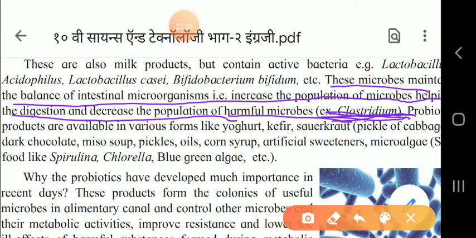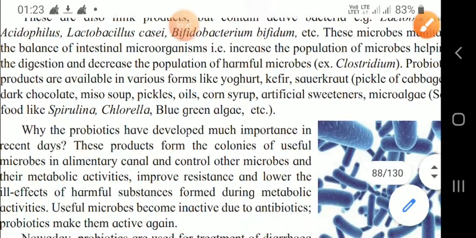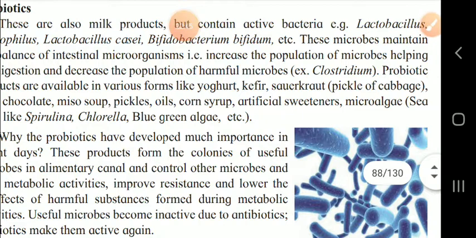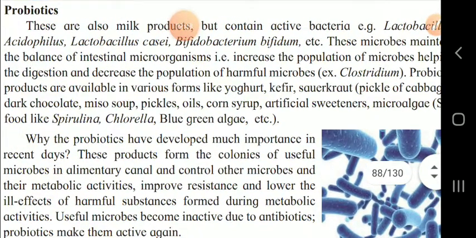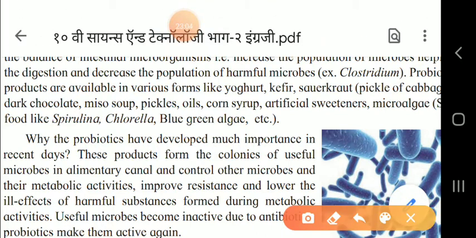And now here we'll see probiotics. These products are available in various forms like yogurt, kefir, or kefir, which I already told. See here, these are available in various forms like yogurt, kefir, then sauerkraut, that is the pickle of cabbage, dark chocolate, miso soup. Miso soup is a Japanese soup, children.